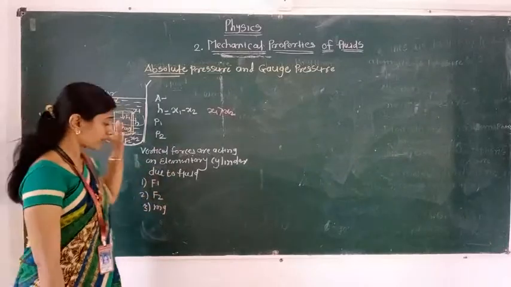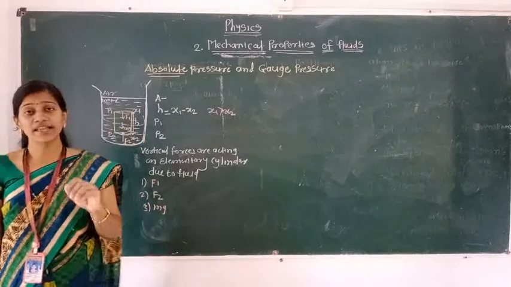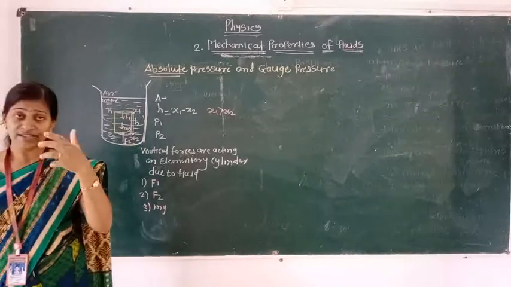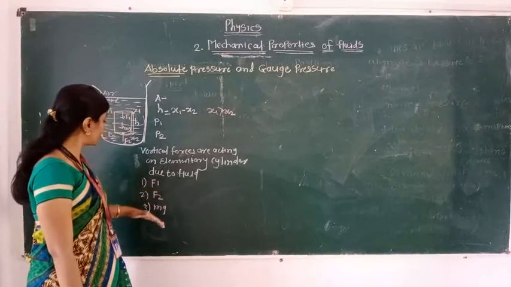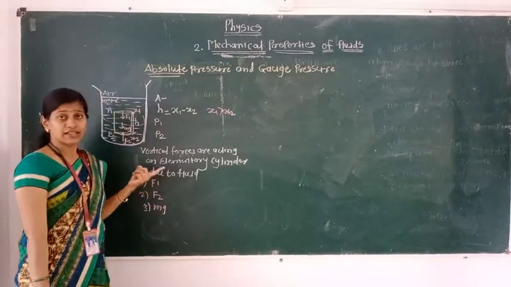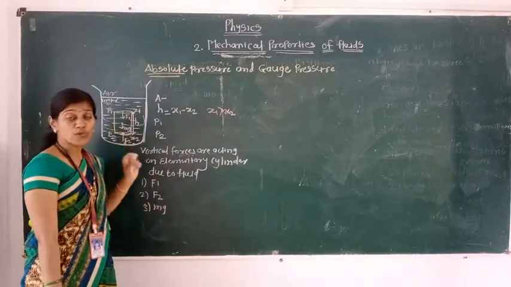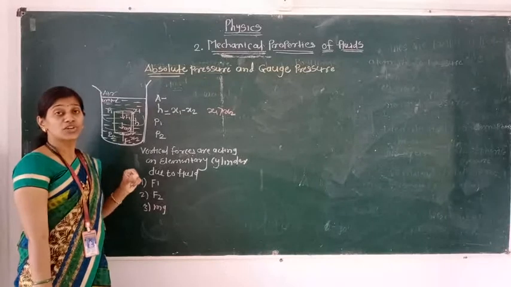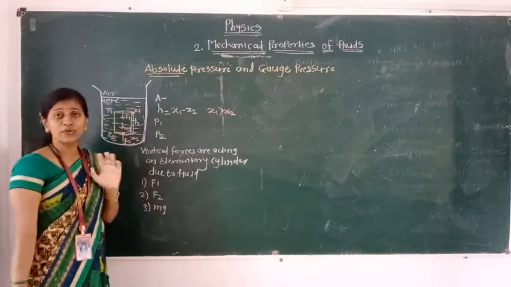The fluid which is present in that container is exerting forces. Vertical forces are there. These three forces are there: F1, F2 and mg. First, the fluid exerts the force F1 on the top surface of the cylinder due to its weight. That force acts in the vertically downward direction.